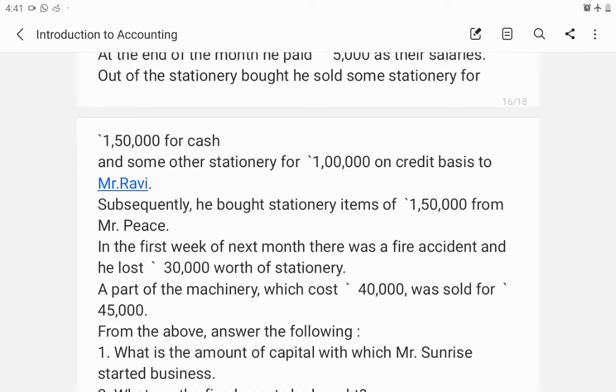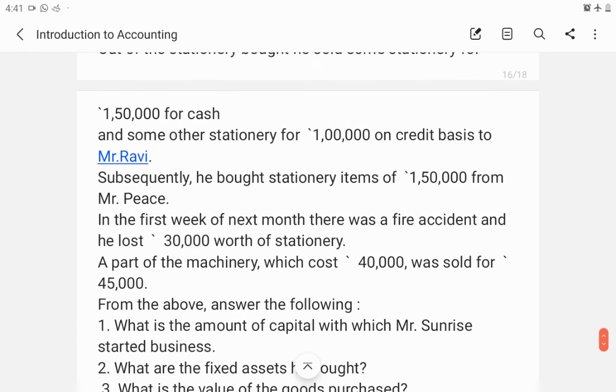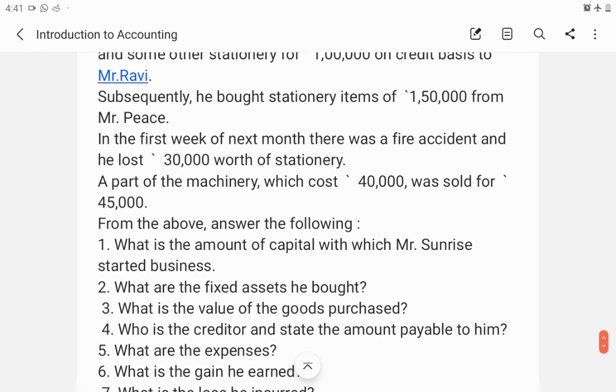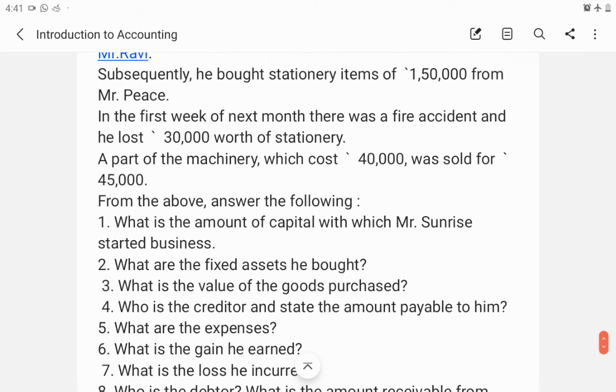Subsequently, he bought stationery items of 1,50,000 from Mr. Peace. In the first week of the next month, there was a fire accident and he lost 30,000 worth of stationery. A part of the machinery which cost 40,000 was sold for 45,000. From the above, answer the following.